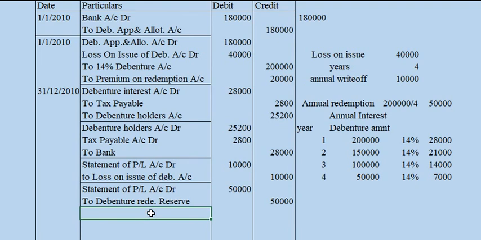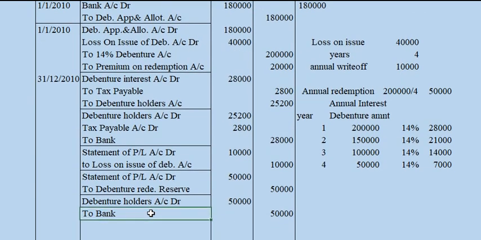And the amount is to be paid to the debenture holders: debenture holders account ledger to bank 50,000. So the narration will be payment of redemption amount. The next and last, transfer of this interest to the statement of profit or loss.